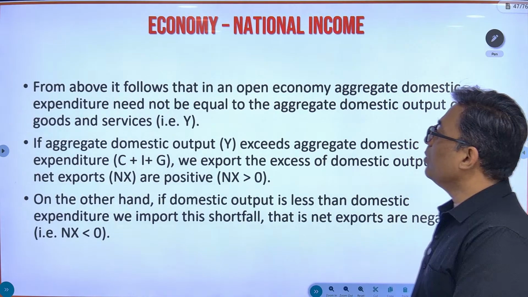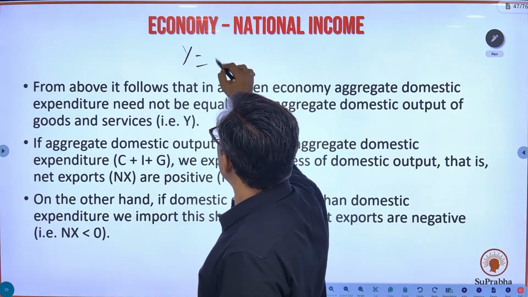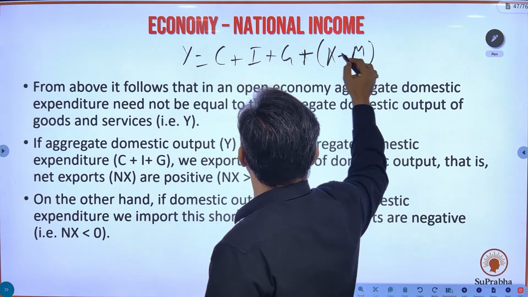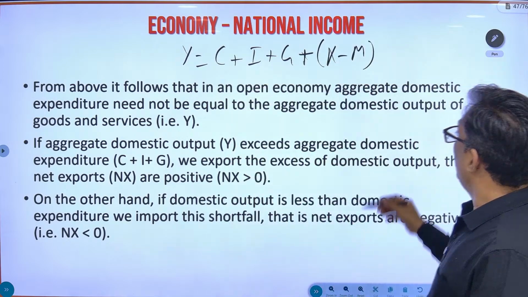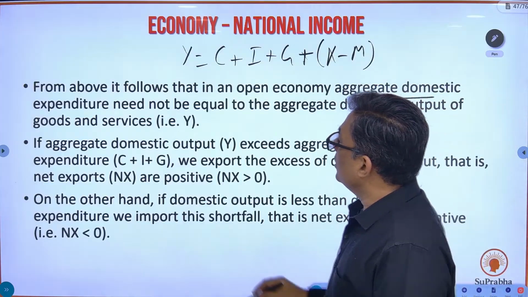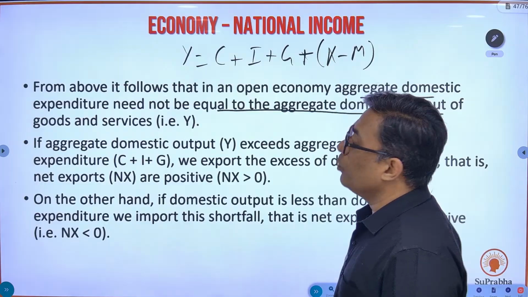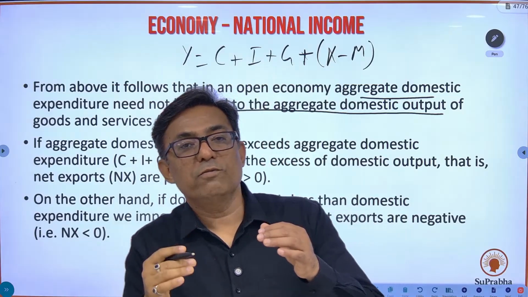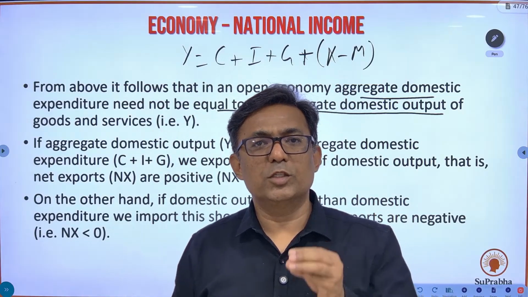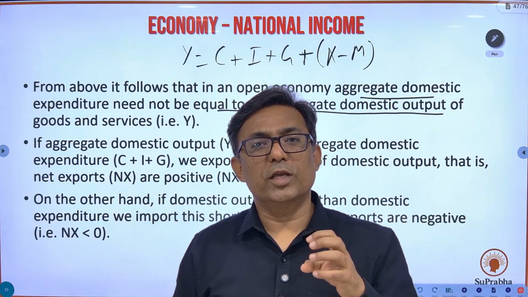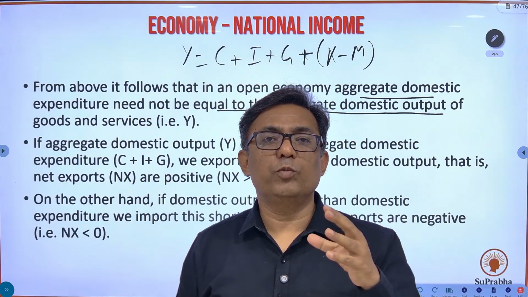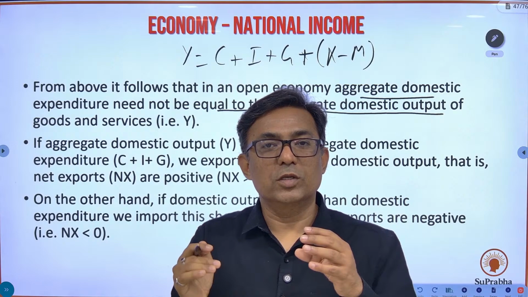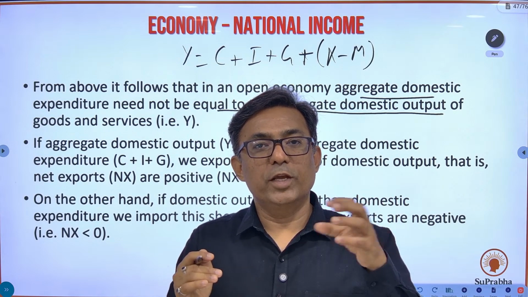So what do you get from this equation, Y is equal to C plus I plus G plus X minus M? In an open economy, aggregate domestic expenditure need not be equal to the aggregate domestic output. Whatever you consume need not be equal to the production. Understand this: if the domestic consumption, government plus business plus private consumption, these three together, is 80 rupees and the total production, output, is 100 rupees, so 80 rupees is consumed domestically, at home.